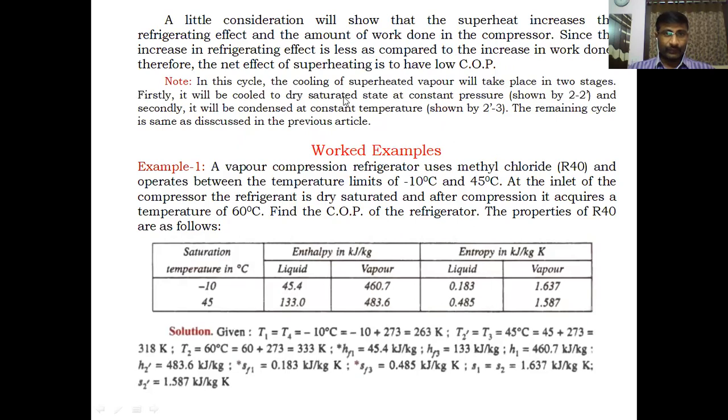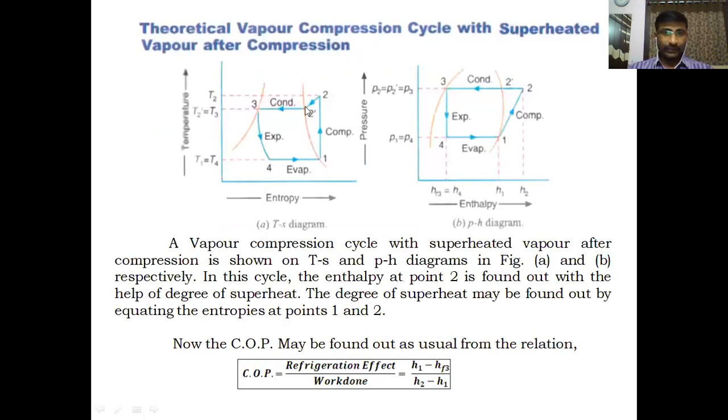Firstly, it will be cooled to the dry saturated state at constant pressure, shown by 2 to 2 dash. And secondly, it will be condensed at a constant temperature, shown by 2 dash to 3. The remaining cycle is the same as discussed in the previous article. So here, heat rejection happens in two stages.